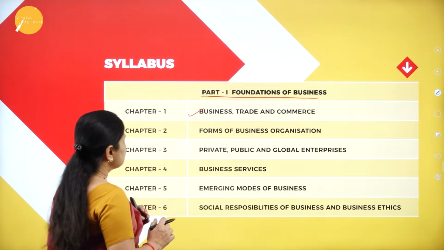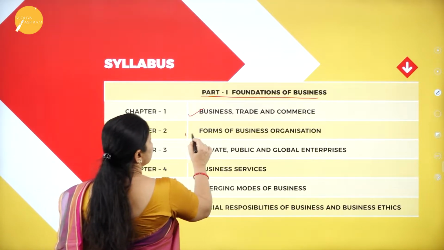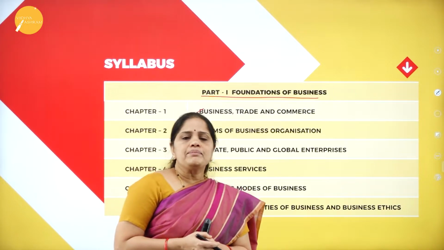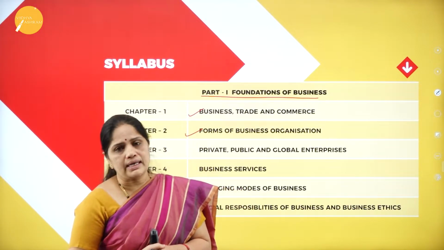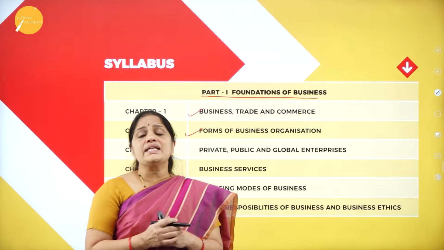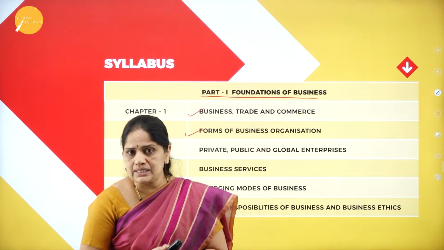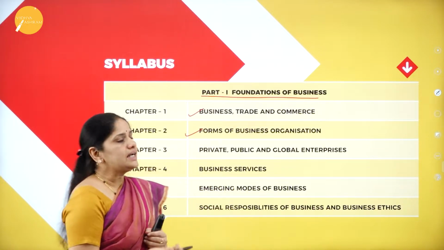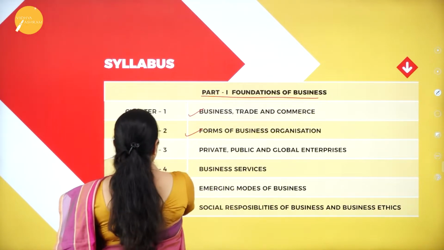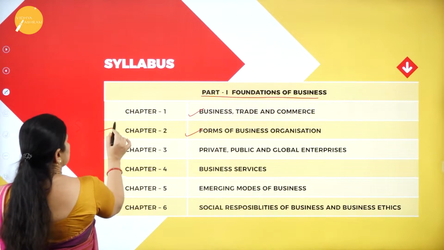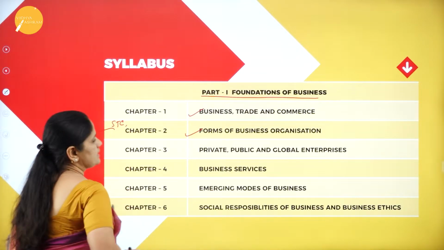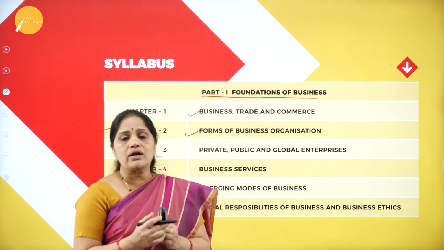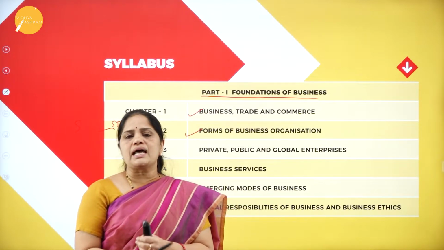Now, the second chapter, that is forms of business organization. What do we mean by forms of business organizations, or what are the various types of business organizations we have? So, in this chapter, we will be having a discussion on what is a sole trading concern. A sole trading concern is a business organization run by only